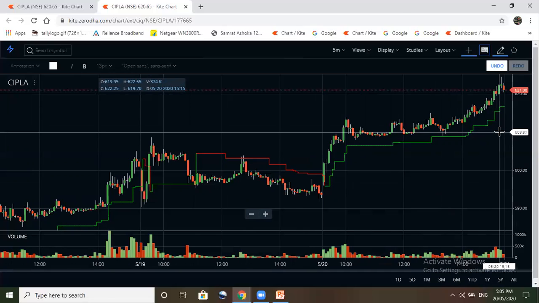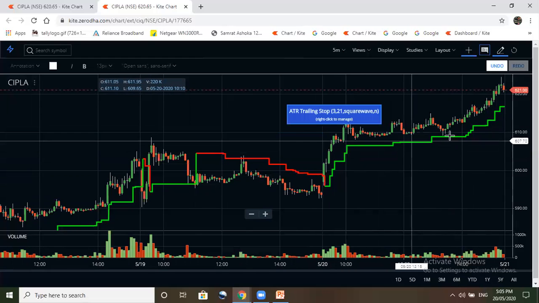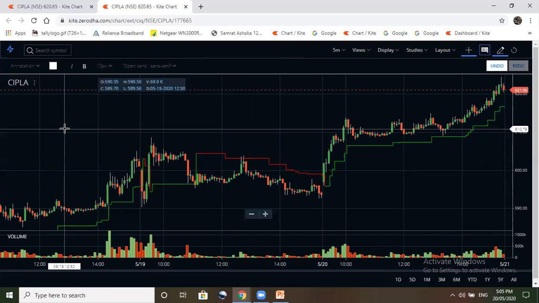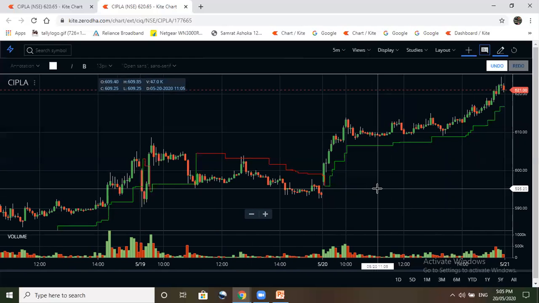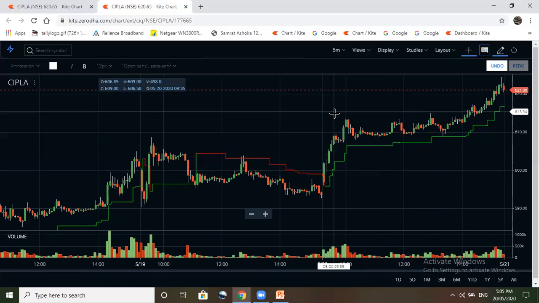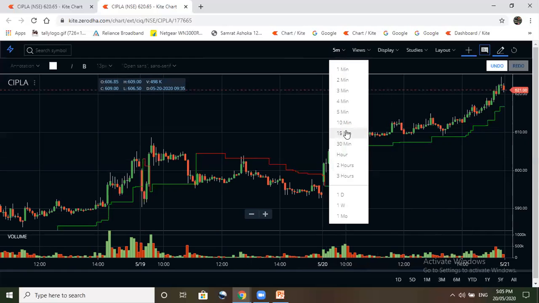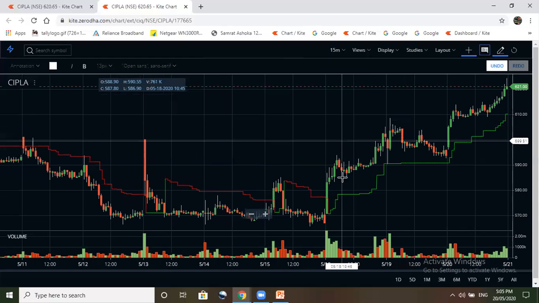Like if it is asked to close your position by 3:20 p.m., then you would have got good returns today using this method. Now what if we short any stock, or is it working on a different time frame? So let's see on a different time frame whether it is working or not properly. Like if you take the 15-minute time frame, and this is, I think,